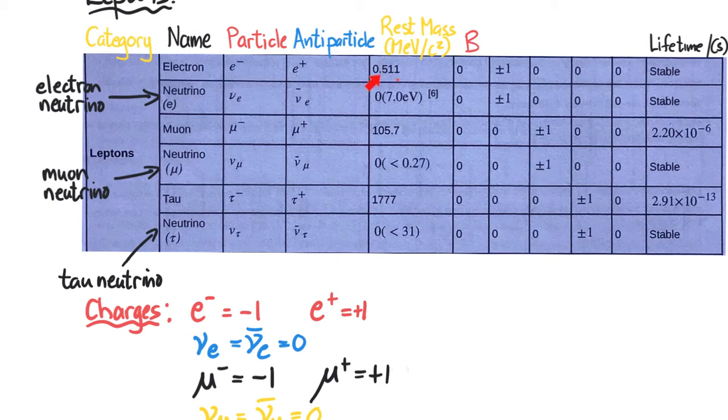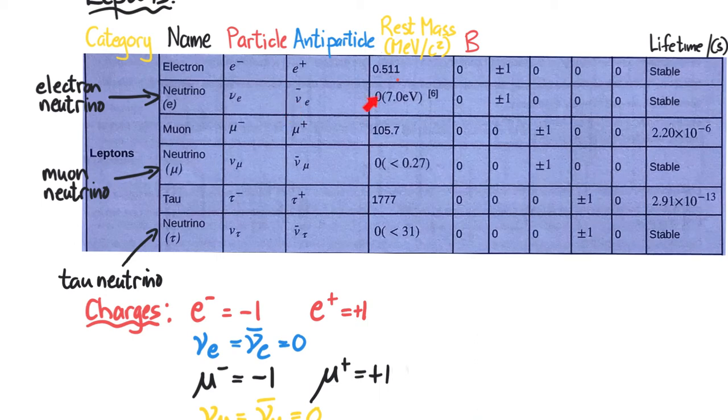They have a rest mass of 0.511 mega electron volts per speed of light squared. We see that they are stable, and because they're not baryons, all of these leptons will have a baryon number equal to 0. Now, the electron neutrino is designated with the Greek letter nu, not mu, but nu, with a subscript E, and its anti-electron neutrino is with the bar on top.